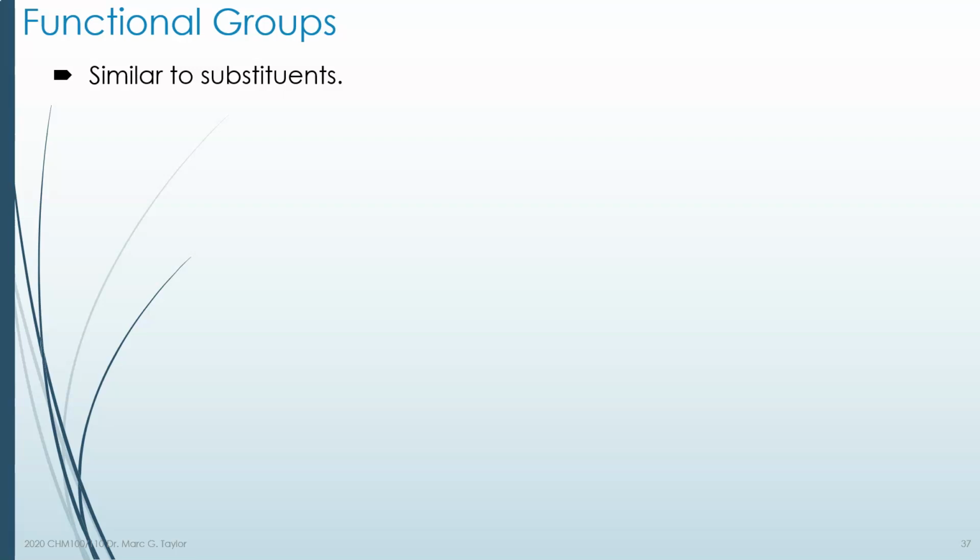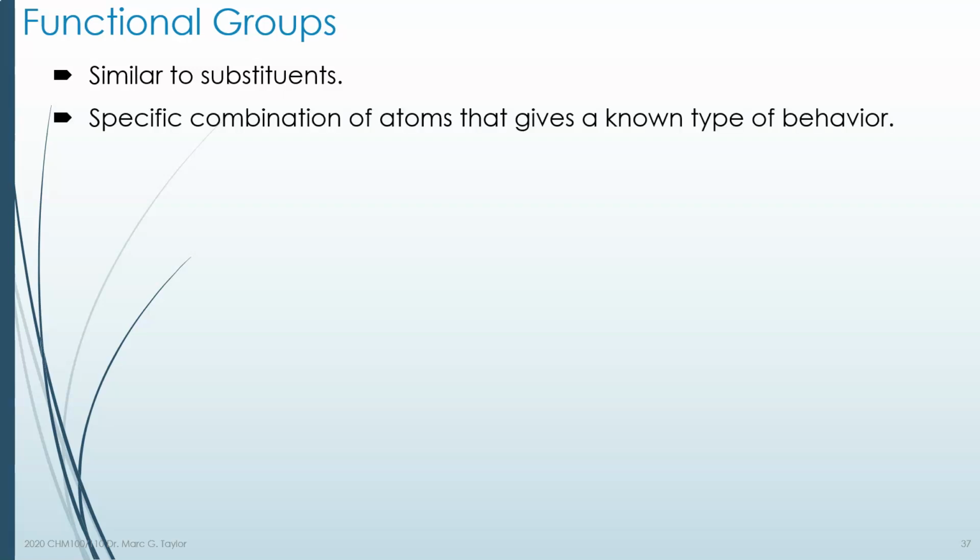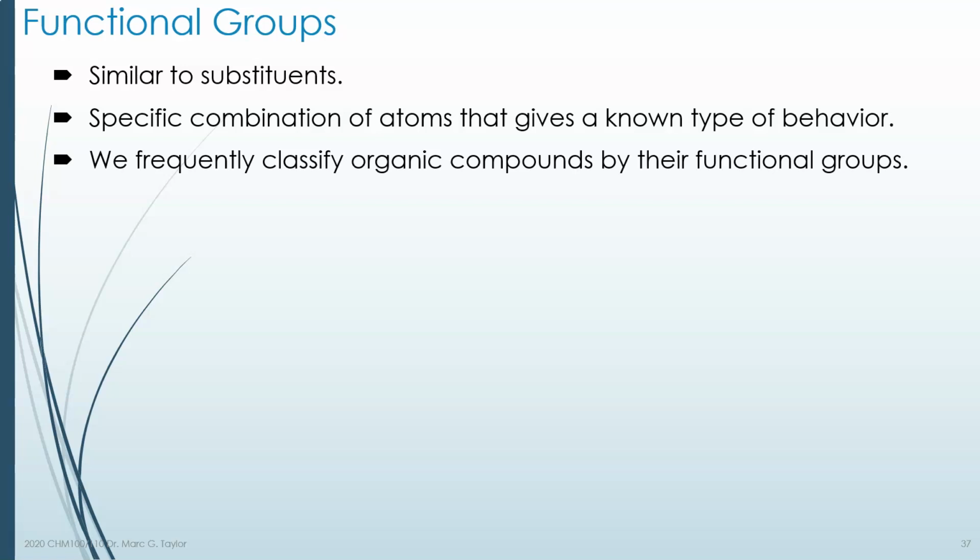So functional groups are very varied. There are many different types of functional groups, and we're going to cover a handful in this module. They are similar to substituents. In fact, they can be substituents. They can be part of the main chain. They can be sticking out of the main chain. So very specific types of atoms have very specific types of chemical behavior.